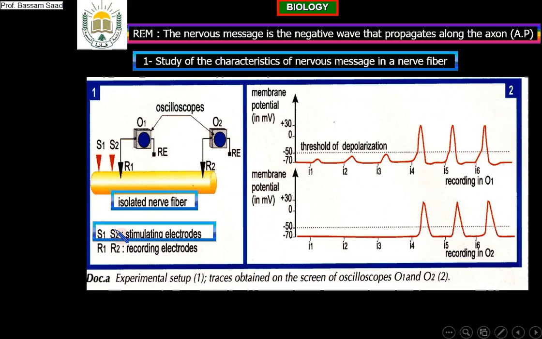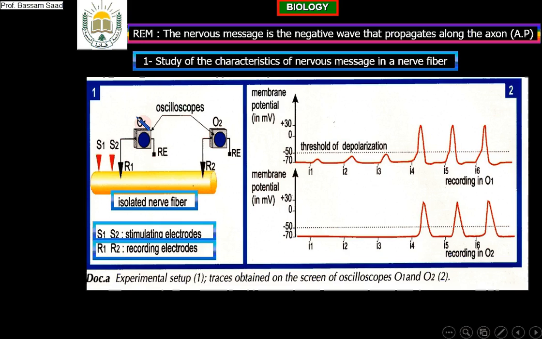Look at S1 and S2. S1 and S2 are called stimulating electrodes. They are the electric wires of the adapter I will use to give electric stimulation to the nerve fiber. And R1 and R2 are the recording electrodes of oscilloscopes O1 and O2 respectively.